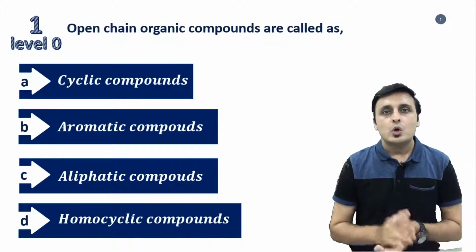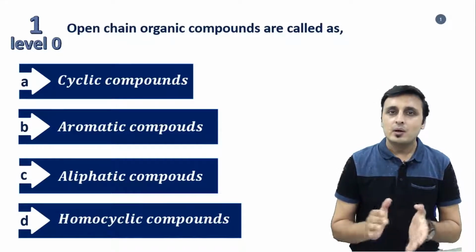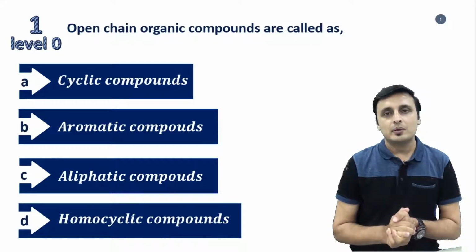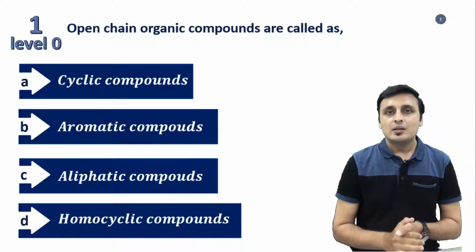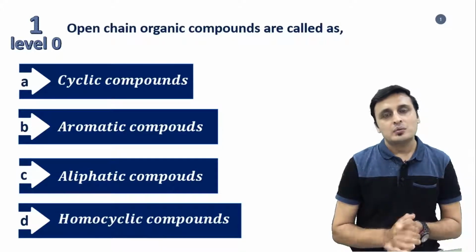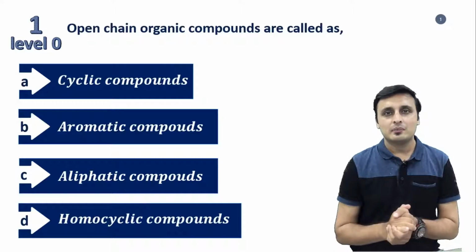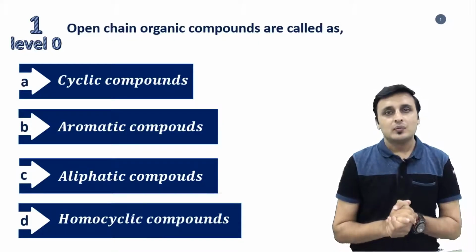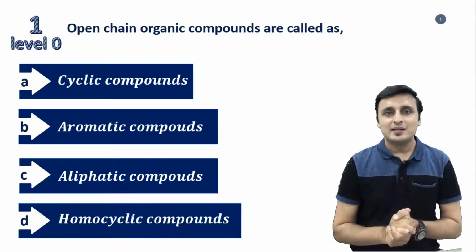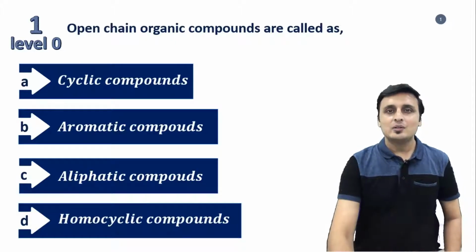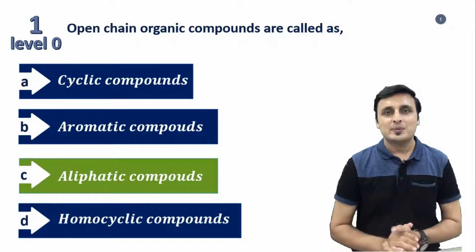Dear students, open chain organic compounds are called aliphatic organic compounds, and when we are talking about the cyclic compounds, they are categorized into two types, alicyclic compounds and aromatic compounds. So the correct answer for this question is aliphatic compounds, and the correct answer is option C, aliphatic compounds.